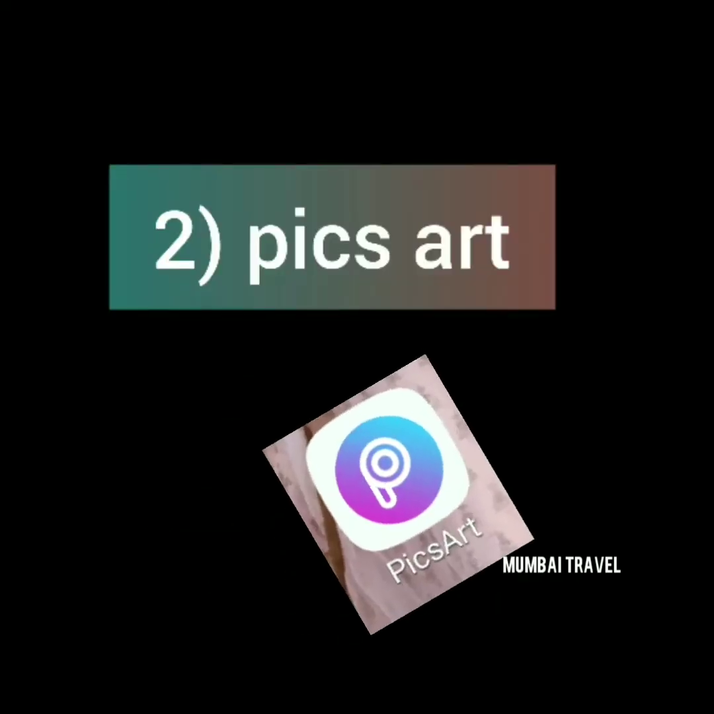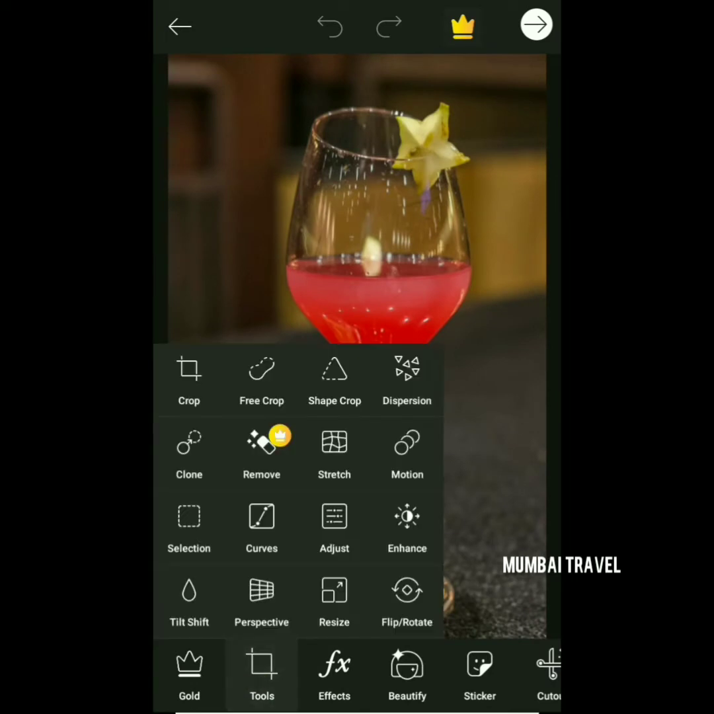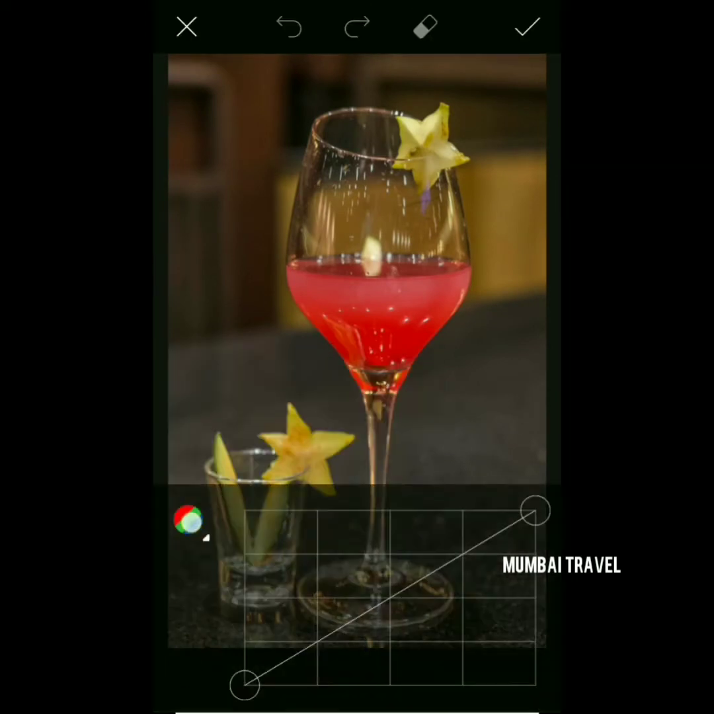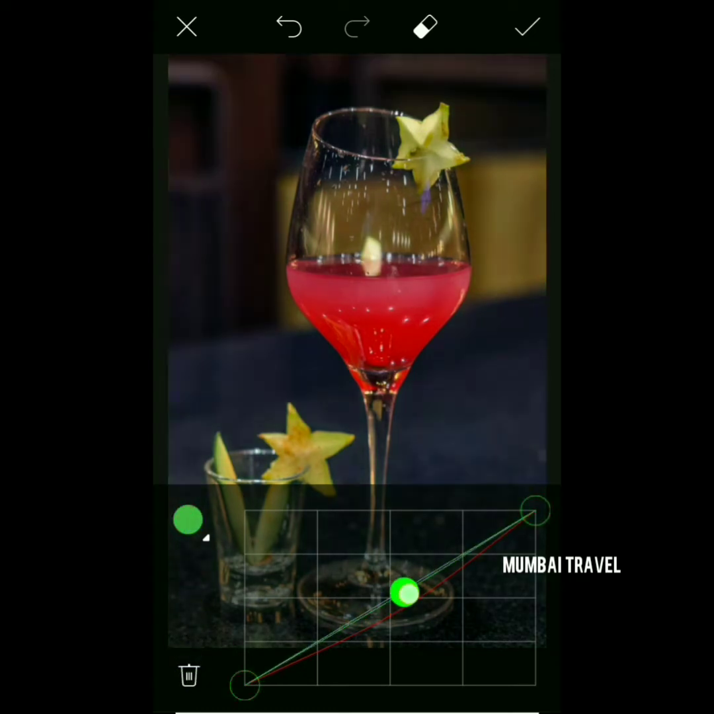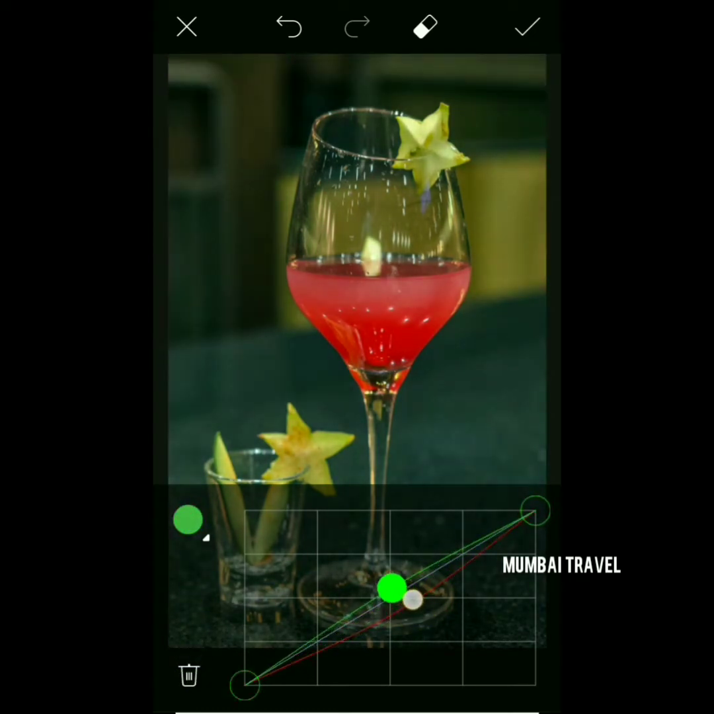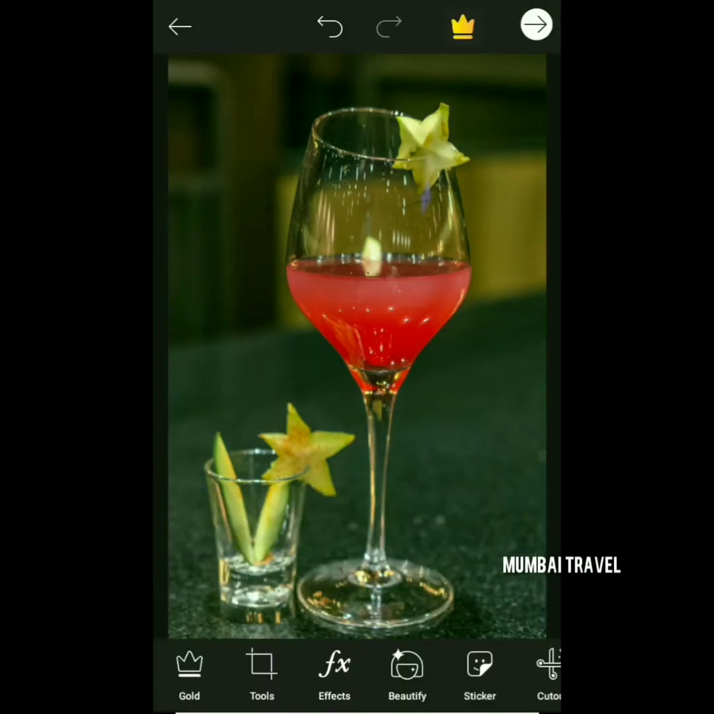Second is PicsArt. It is one of a great app if you want to do many changes, and it is very professional too. So you can change the color perspective using 3 colors over here. You can change the background and change the colors over there. Go to the tool section, you will find the 3 color changing options there.